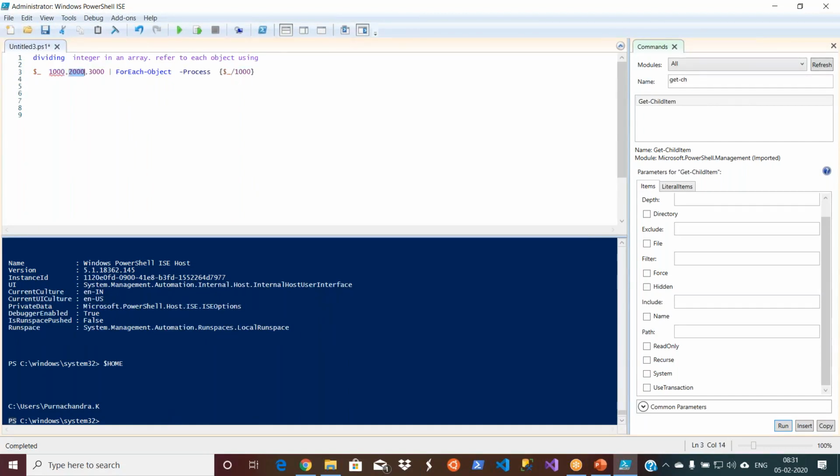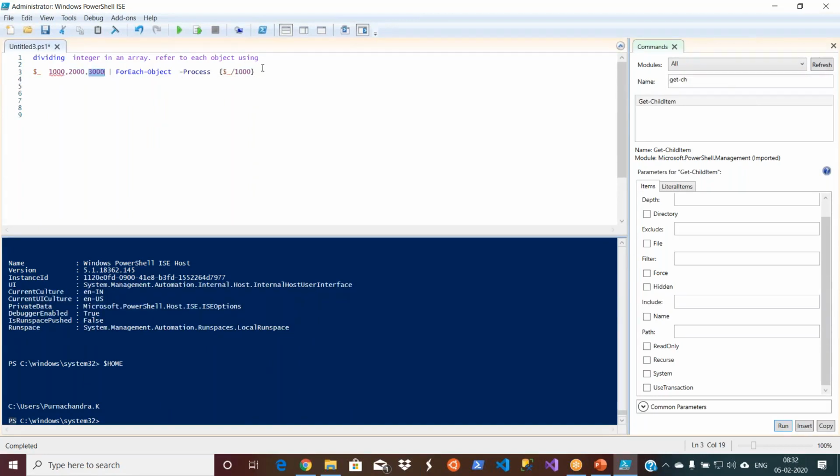So for that, I have this dollar, related to the current context, 1000 2000 3000, and I'm applying a command. Use a pipe symbol for each object. For each object, I mean here 1 2 3, and then process. What it is processing for each object is dividing by 1000. So now you understand why I'm using dollar underscore. Dollar underscore contains all these values.